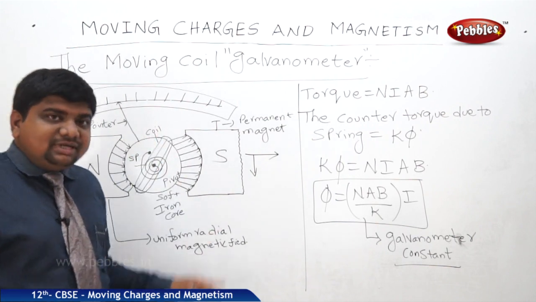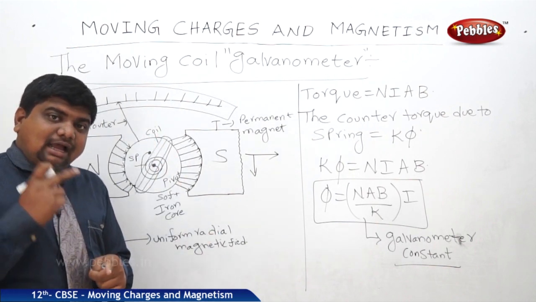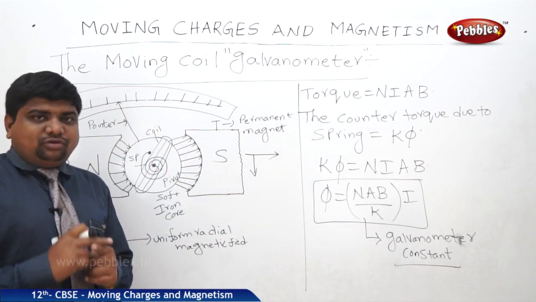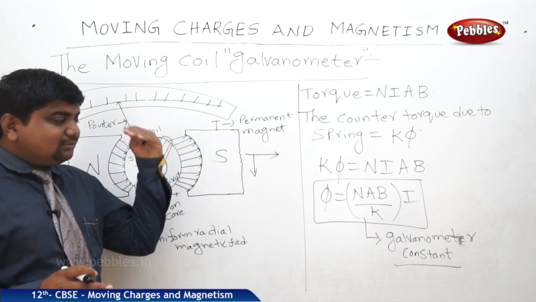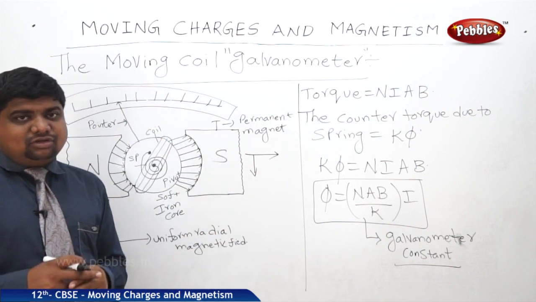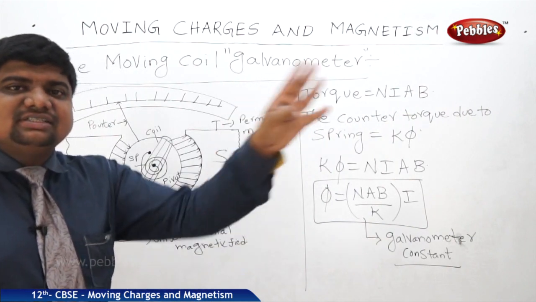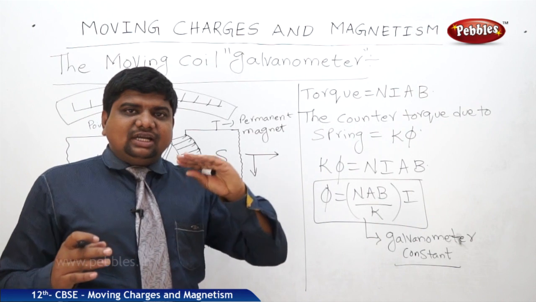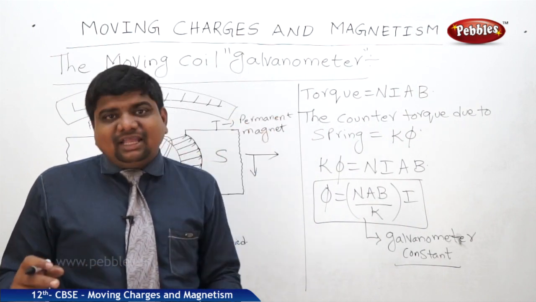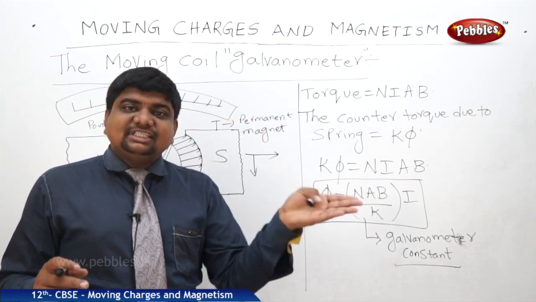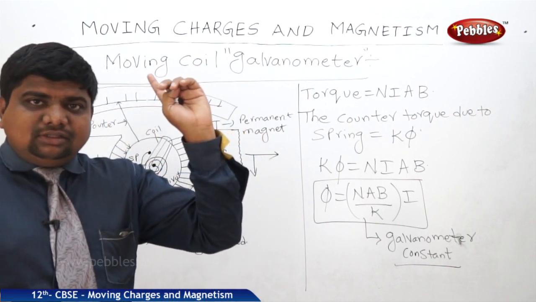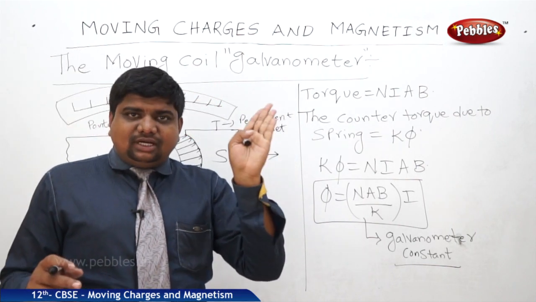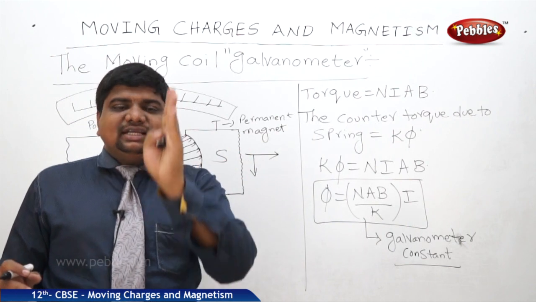This galvanometer, we can use as an ammeter and voltmeter. A galvanometer can be converted to an ammeter or a voltmeter. An ammeter is used to measure current, and a voltmeter measures voltage. To connect the ammeter, I is equal to V by R. This expression comes from Ohm's law and resistances connected in parallel.